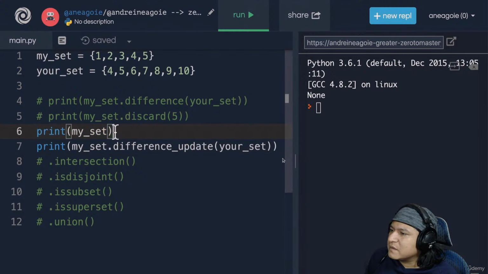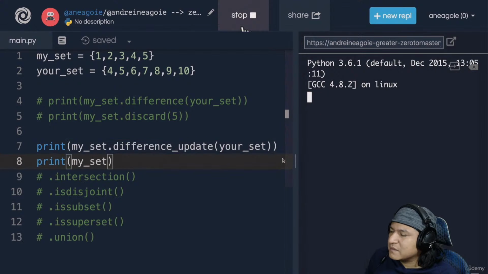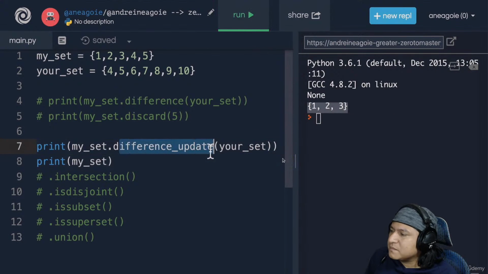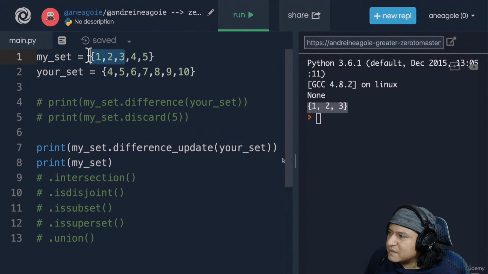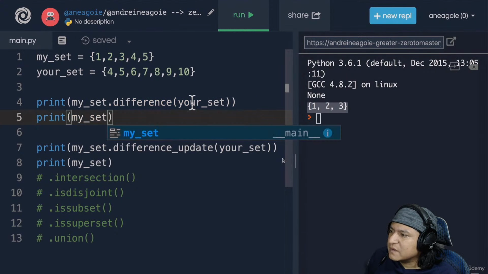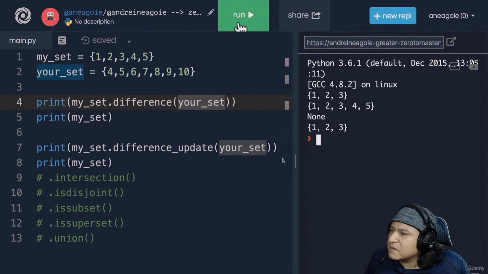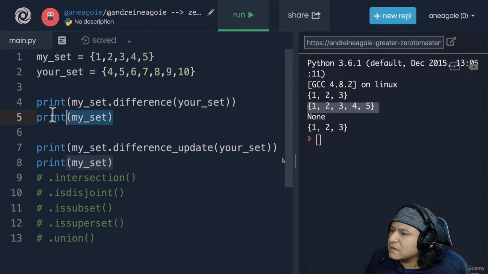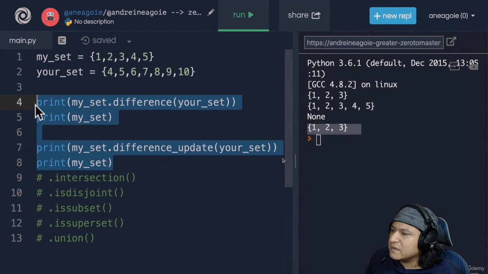So remember, we just have to have our print my set. And now this my set is updated with just 1, 2, and 3 because we're updating it so that the differences are removed. So 4 and 5 are removed. Unlike the difference, where it just told you the difference without changing. Again, if we go back here and simply do my set, and I click run, you see that my set here was not modified, and my set at the bottom was modified because of difference update. Right, a few more to go.